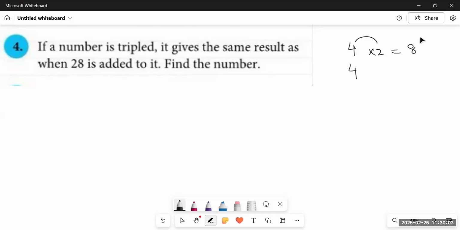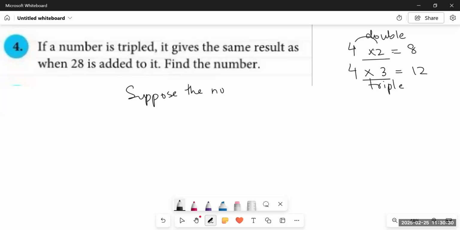But when I talk about the triple of 4, what will I do? I'll multiply 4 by 3. The triple of 4 would be 12. So when we have to double a number, we multiply it by 2. And when we have to triple a number, we multiply it by 3. Okay? These are some of the common things that we are used to. Then they're saying if a number is tripled, we don't know the number. So we'll suppose the number is n, or the number is x. Okay, suppose the number is equal to x. X is a very common variable, therefore we suppose it as x.